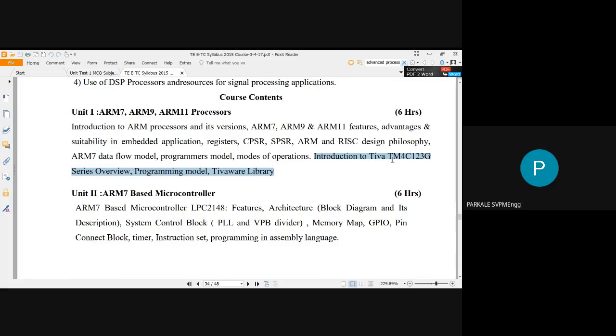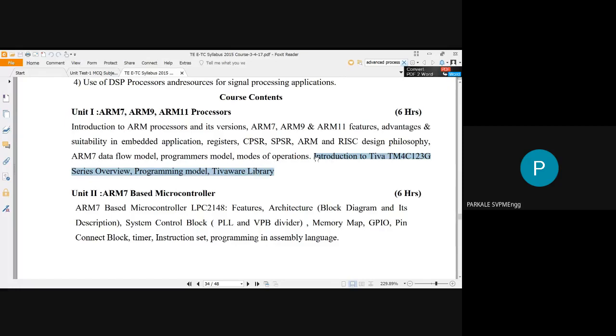That is called the TIVA TM4C123. This is a very much equivalent board compared to your ARM7 development board. The meaning of this is that you can perform the same operations that you are able to perform on the ARM7 development board. Only thing is that it is somewhat different with the features, and also it requires another programming library.